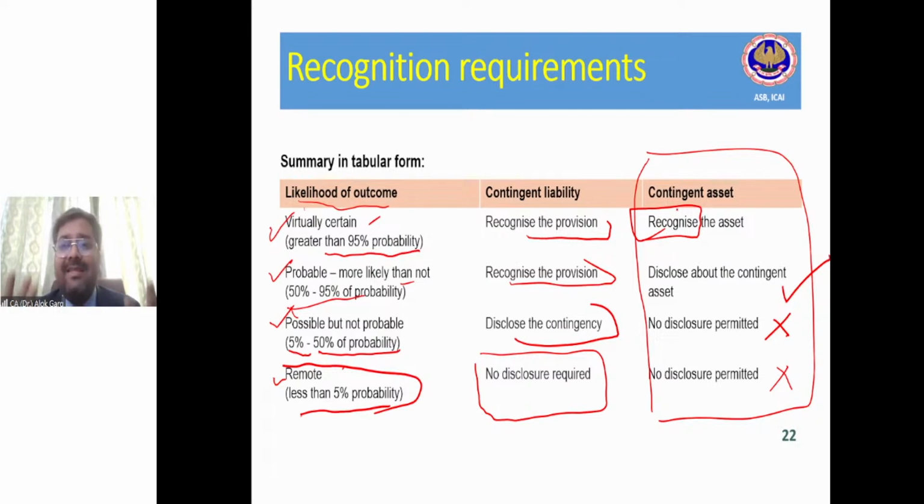And we are aware that there is less than 5% chance that we will be obligated to pay this money. So it means the chances are remote. It means even this liability should not be disclosed as a contingent liability, right?